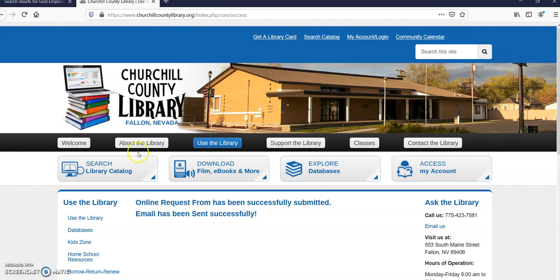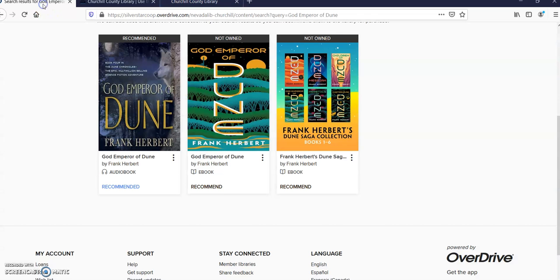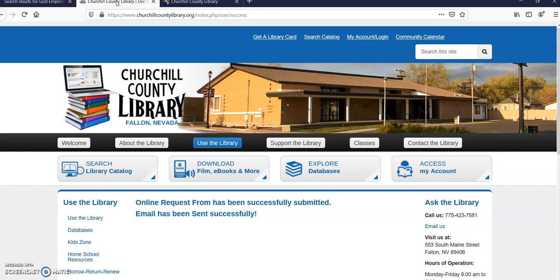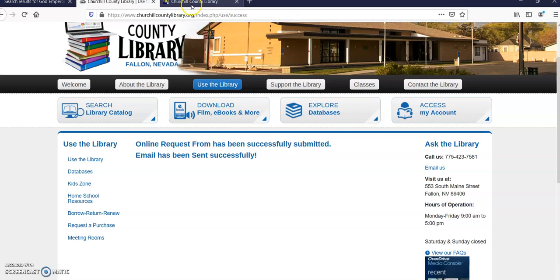So those are the three things you can use to get a hold of pretty much anything you need through the library. You can find it in the catalog, you can find it in OverDrive, and if you can't find it in the catalog or OverDrive, you can always submit a request for it. And remember that some things that are in OverDrive are not in the catalog, and some things that are in the catalog are not in OverDrive. So check both, because that'll be the best way to make sure that you actually get the thing you want.